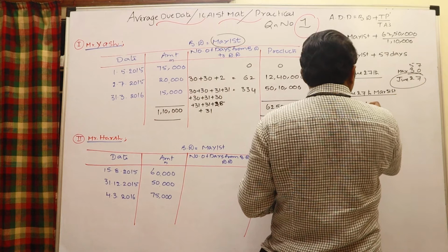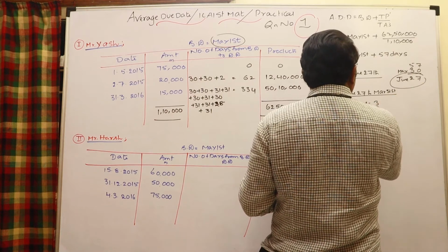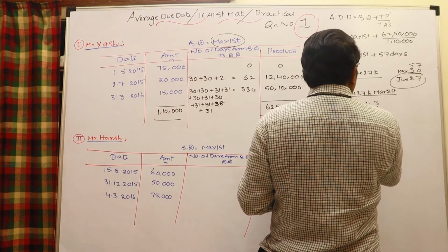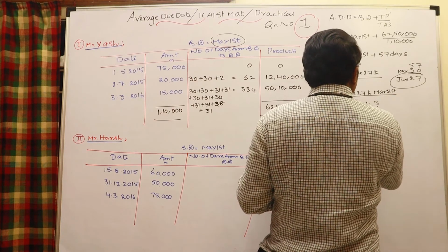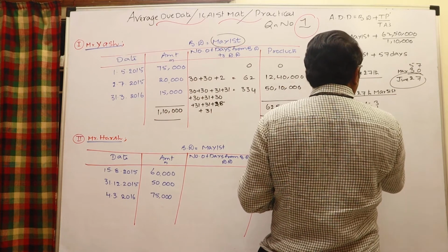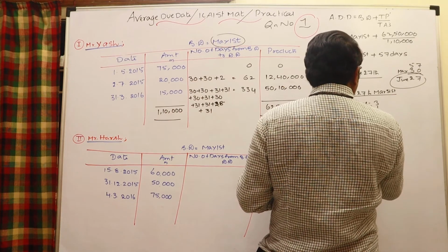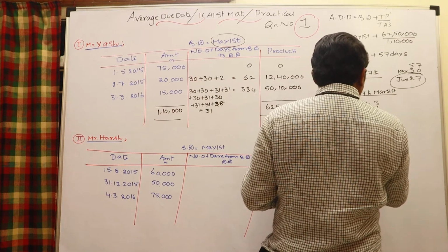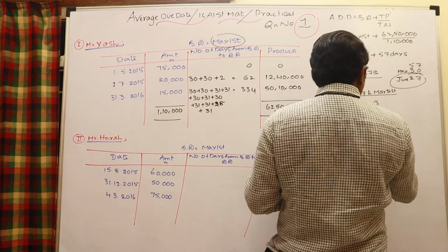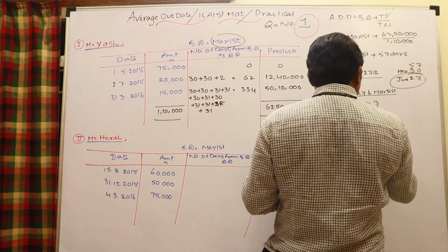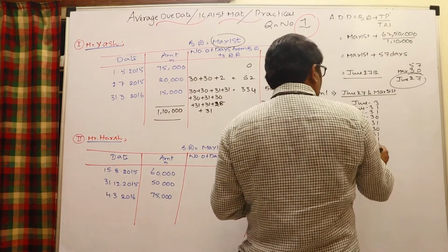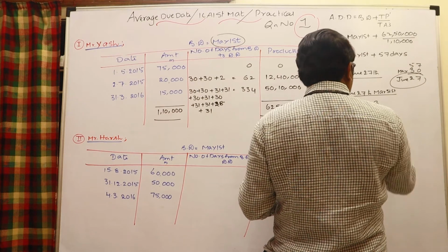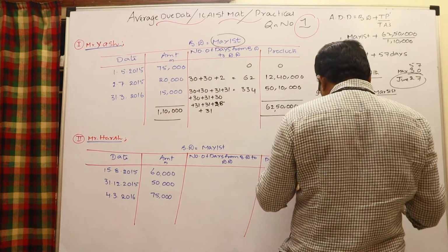In June 3 days, July 31 days, August 31 days, September 30 days, October 31 days, November, December, January, February, March 31. Total number of days is 277.